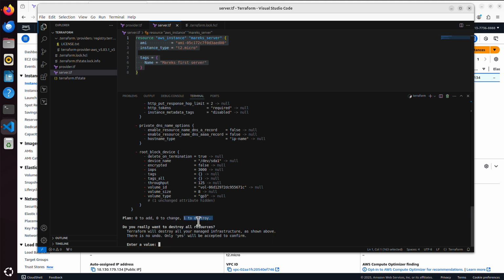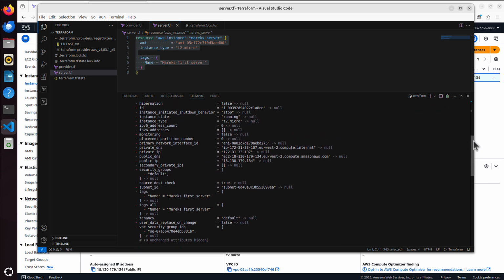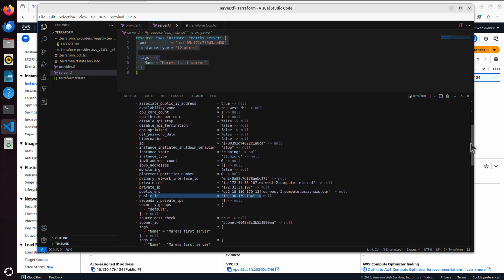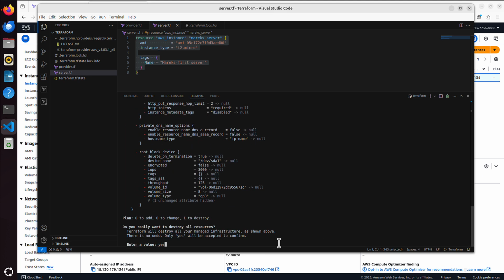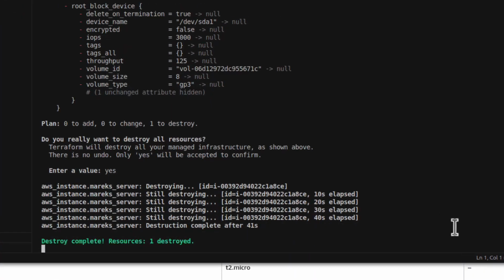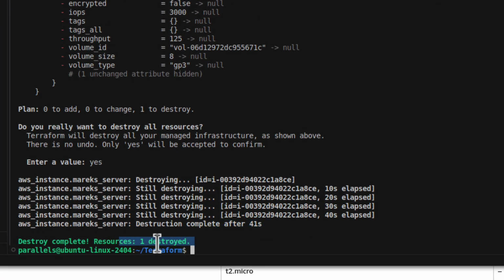Well, we've got only one to destroy, as you can see, because it also creates a plan, but this time it's a destroy plan. And if we scroll further up, we can see AWS instance Marek server will be destroyed with this AMI, but you can see now Terraform holds much more information about that instance, because whatever AWS cloud assigned to us, Terraform is aware of all those values. This is our public IP, etc. So if that's the instance I want to destroy, I just say yes. And I click enter, it says destroying that instance. Oh, it took a while, 41 seconds, but you can see it's now been destroyed.